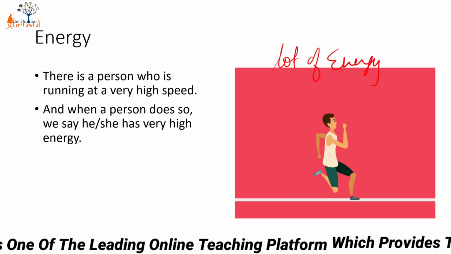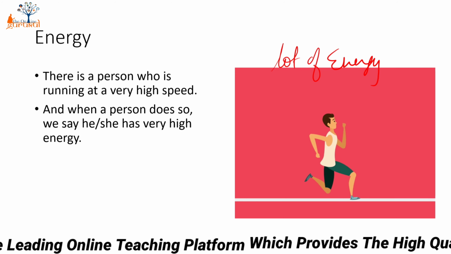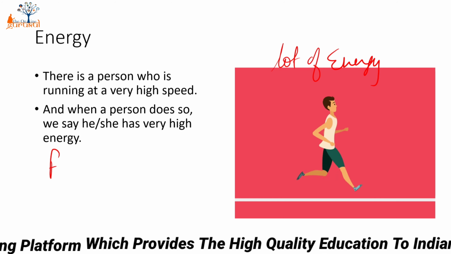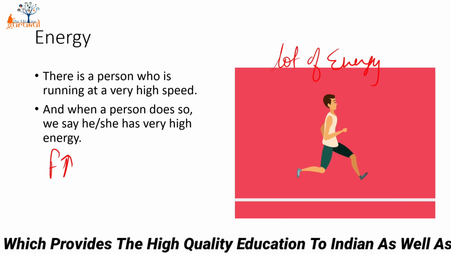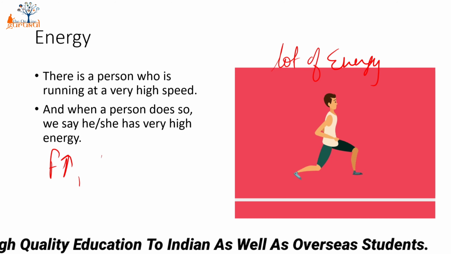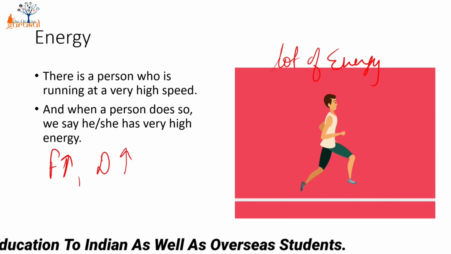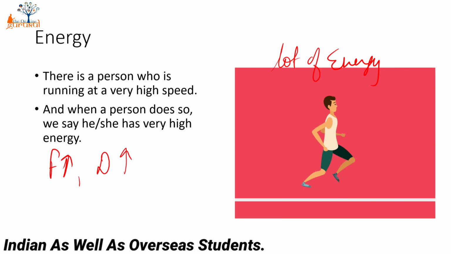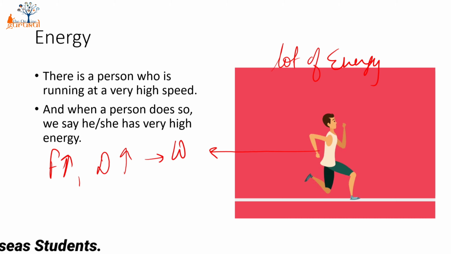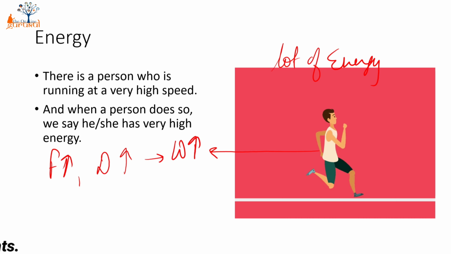But here I can add one more thing. Let's talk about another thing here. This person who is running faster must be applying a greater force. That's why he's able to run faster. And because he's applying a greater force, the person would be moving across a greater distance. Correct? Now this means this particular person is doing a greater amount of work, and that's why he's able to win the race, because he's doing a lot of work while running at a higher speed.